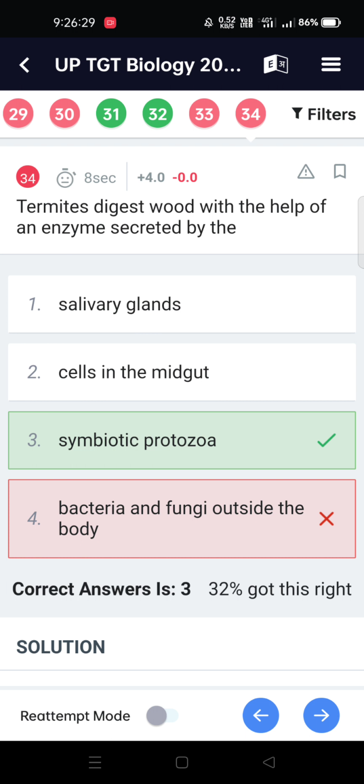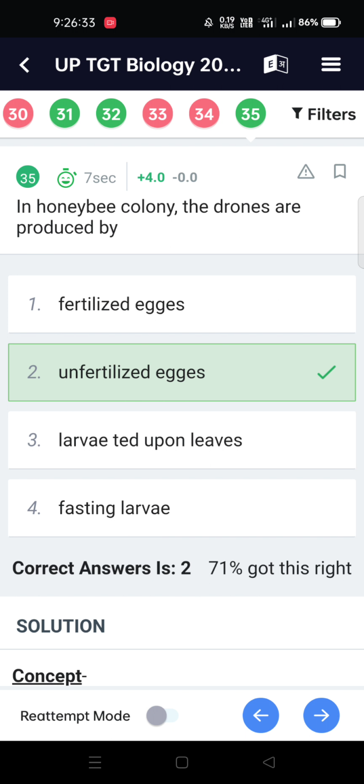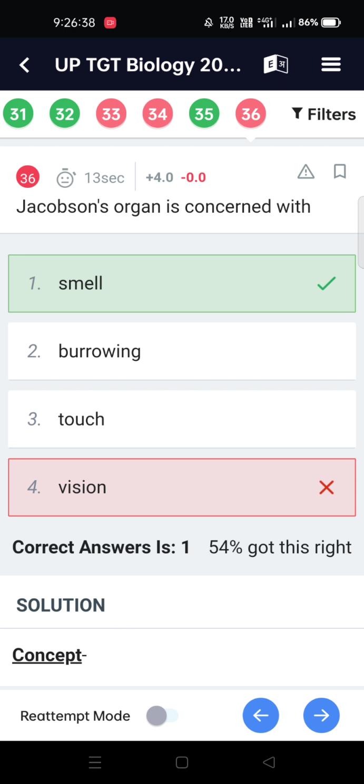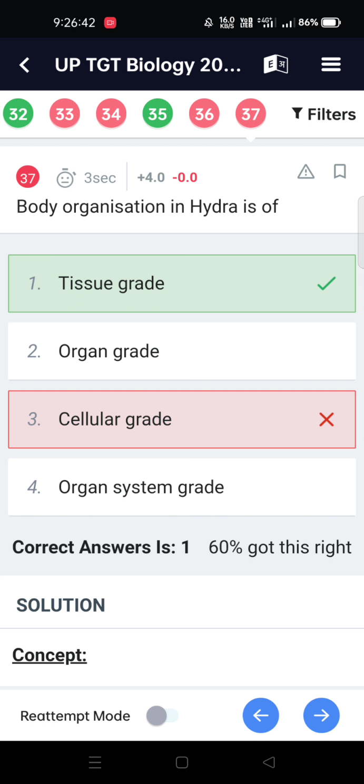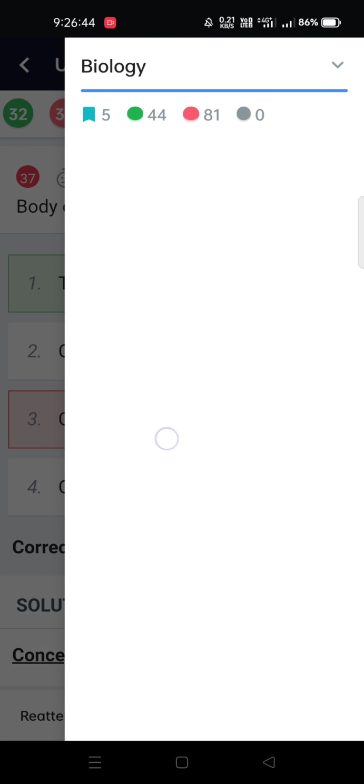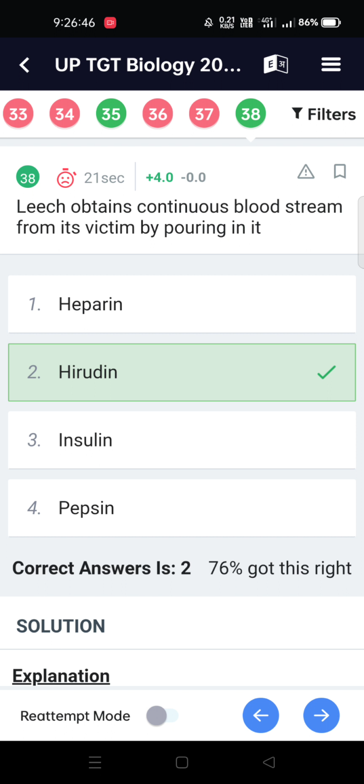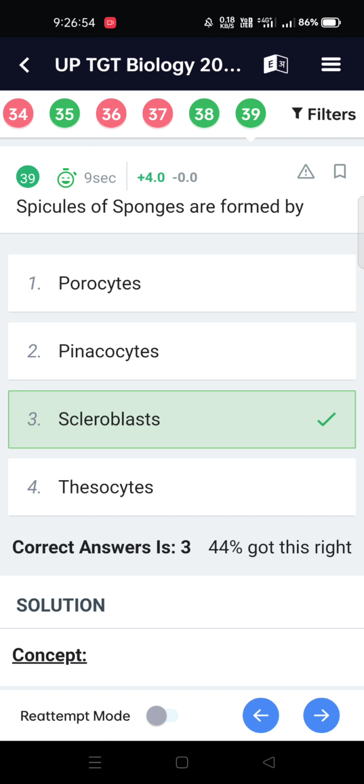Termites digest wood with the help of an enzyme secreted by symbiotic protozoa. In a honeybee colony, the drones are produced by unfertilized eggs. Jacobson's organ is concerned with smell. Body organization in Hydra is of tissue grade. Leech obtains a continuous blood stream from its victim by pouring in hirudin. Spicules of sponges are formed by scleroblasts.